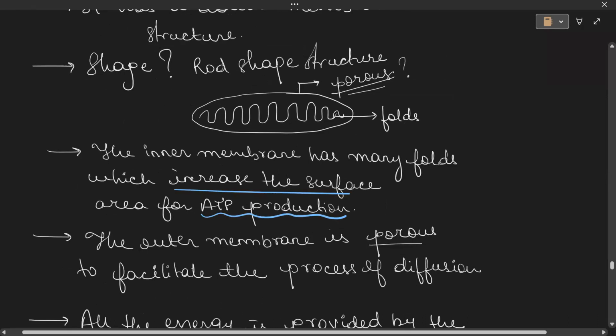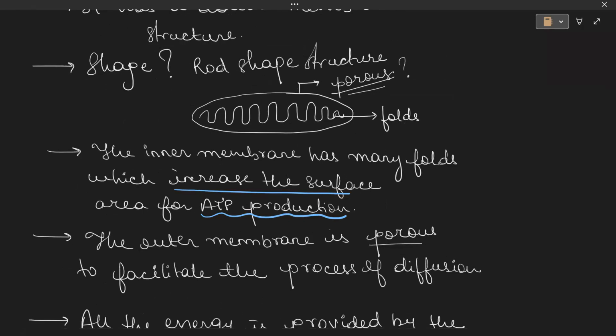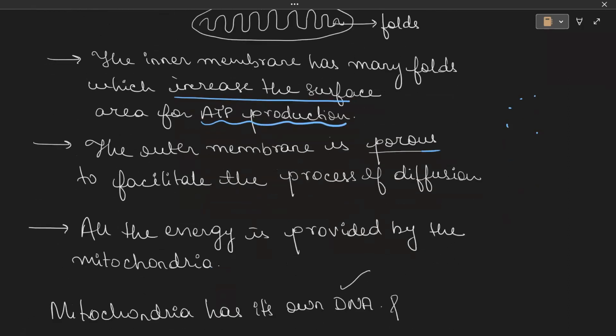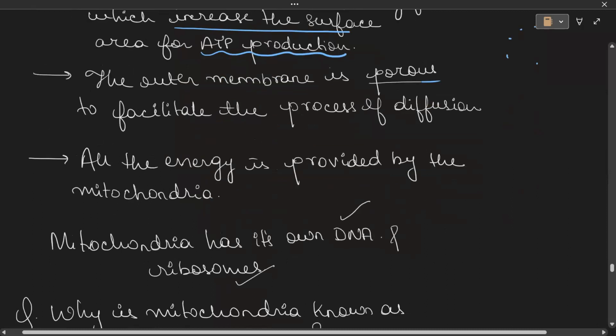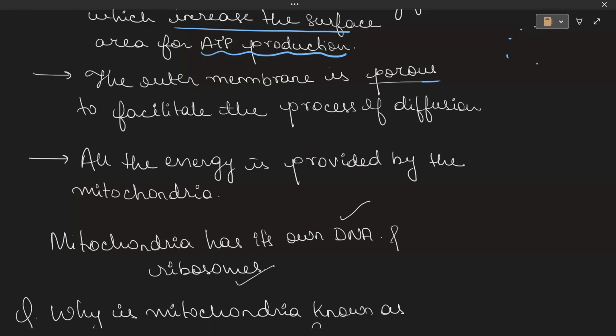Now, talking about the outer membrane, it is porous in nature. Pores are present, and this is for the process of diffusion. Now, all the energy which is needed in the body is provided by the mitochondria because it makes the ATP molecule.